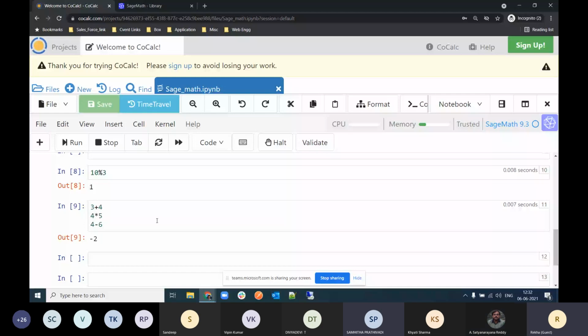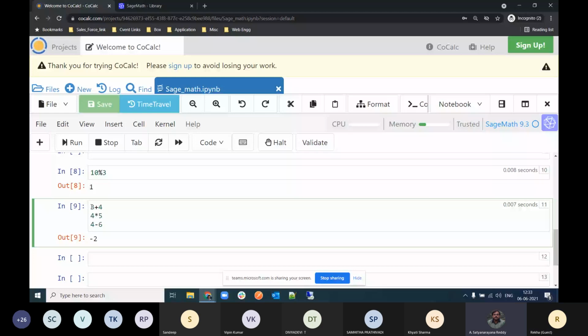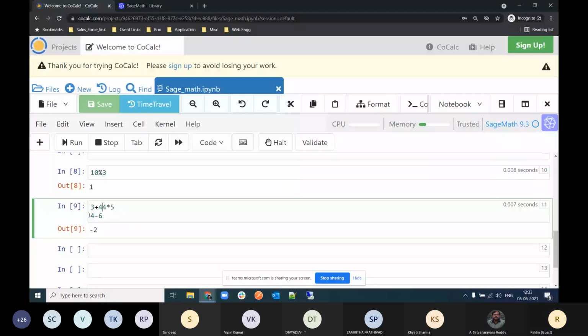First of all, I want to introduce the function. So function is like how it was in mathematics. We write the function name and, yes, sir. Before that, can you try that 3 plus 4, comma, 4 plus 5, comma, 5 minus 6? Yes, sir. Yes, if you separate the commands by comma, then it will give you the output of all commands in one cell.